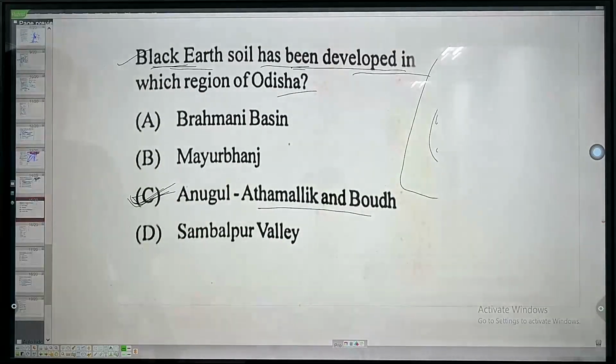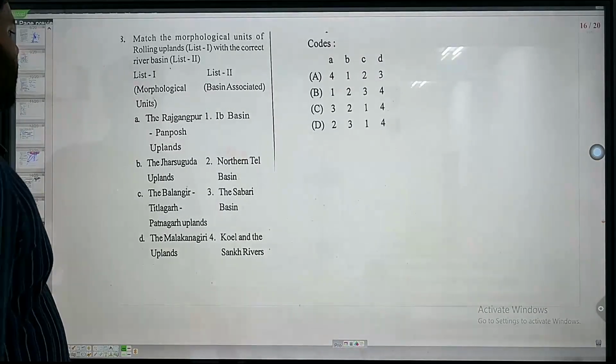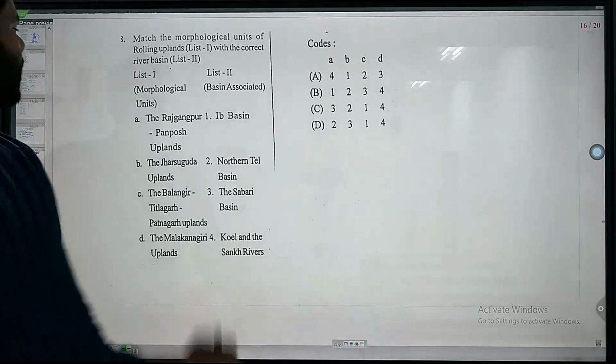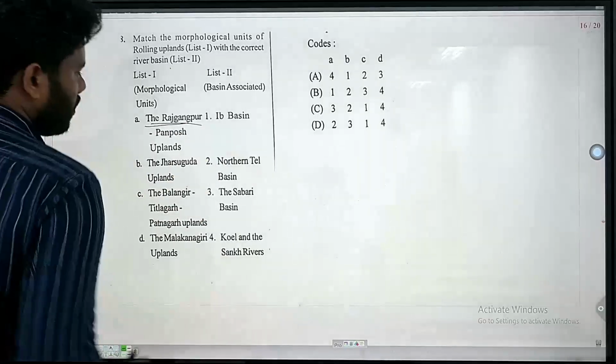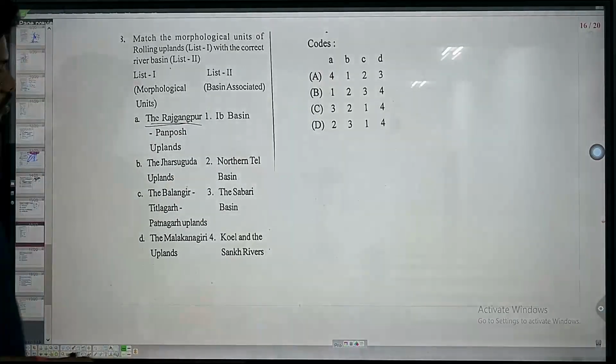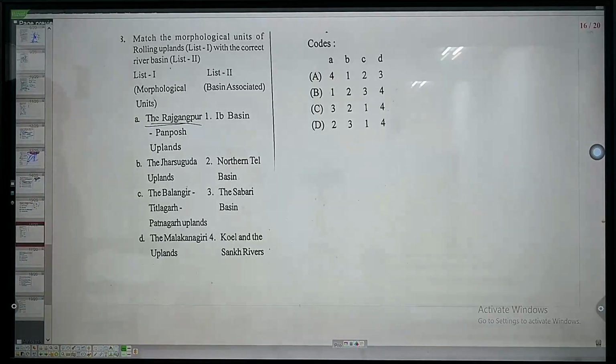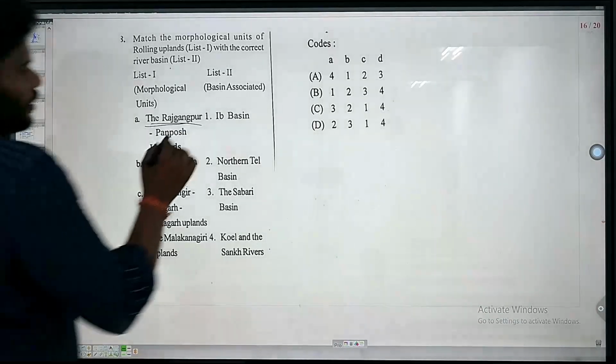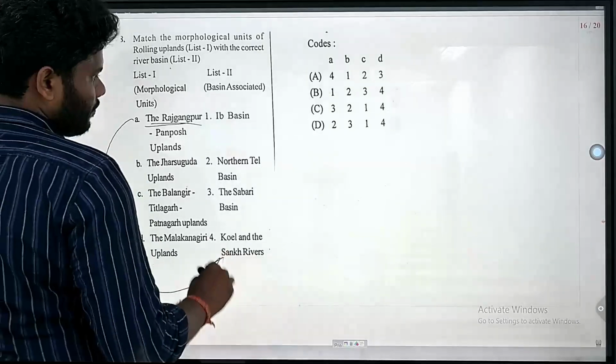Next one is match the following. Here Rajgangpur Panposh upland, Rajgangpur Panposh upland. So this is the Koel and Sankh river area, Rajgangpur Panposh uplands. Next one is Jharsuguda upland. Jharsuguda upland, this A is 4.